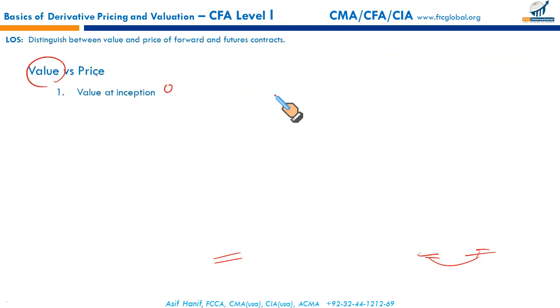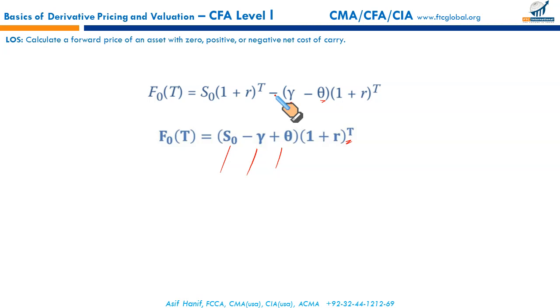Let me repeat what I said: the forward price of an asset with benefits and costs is the spot price compounded over the life of the contract at the risk-free rate, minus the future value of net cost or net benefit compounded at the risk-free rate over the life of the contract. So this basically is the description of the formula I'm just narrating.